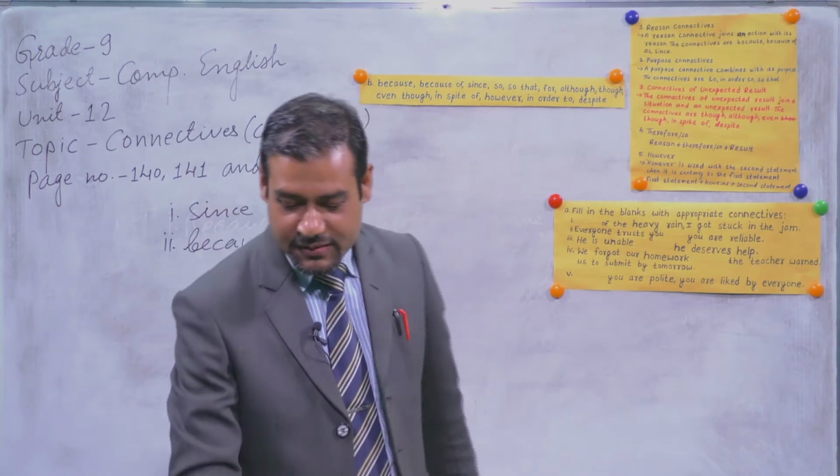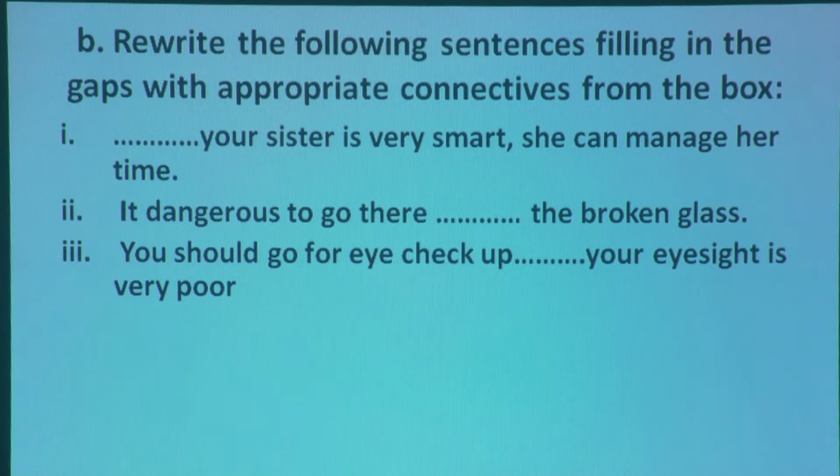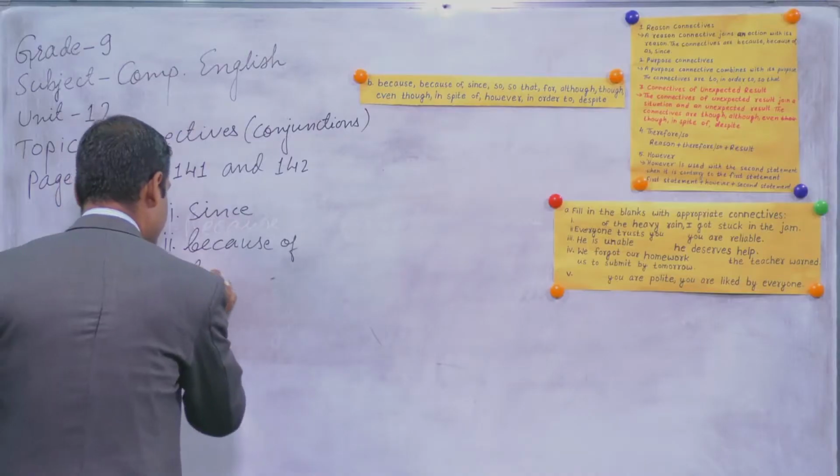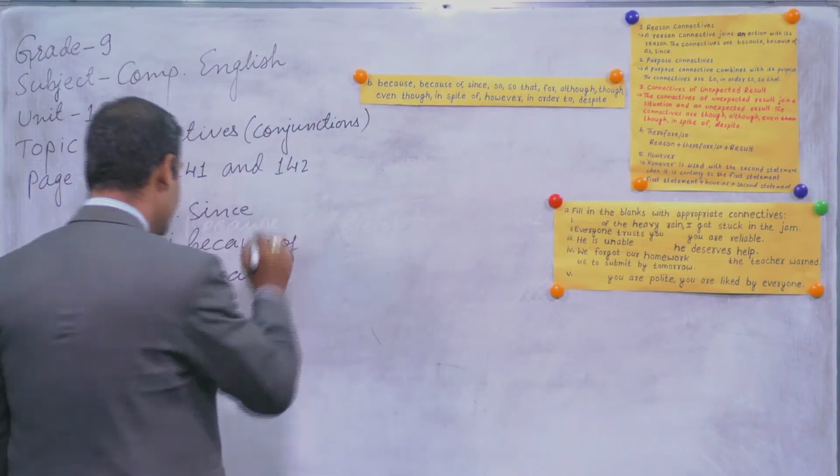Then number 3, you should go for an eye checkup. Your eyesight is very poor. You need to go, why? So it again seeks a reason. That's why you have to write because. Number 3, B-E-C-A-U-S-E, because.